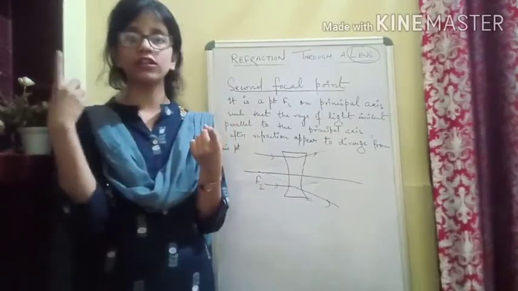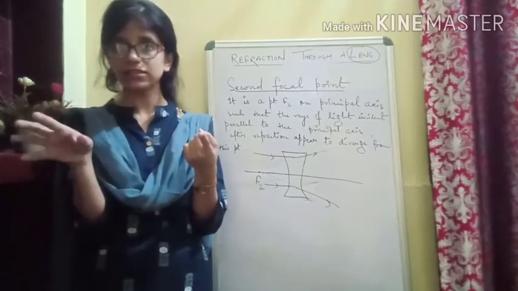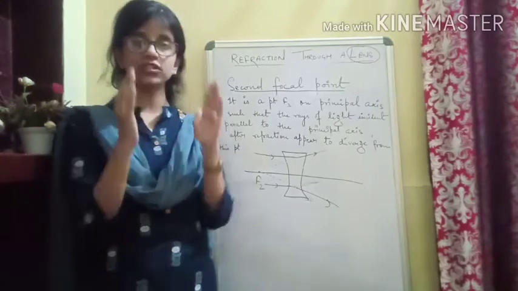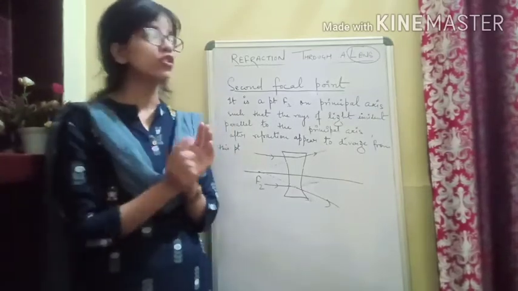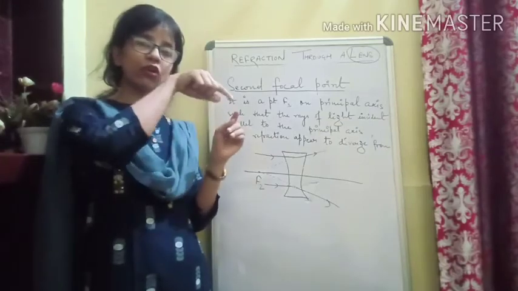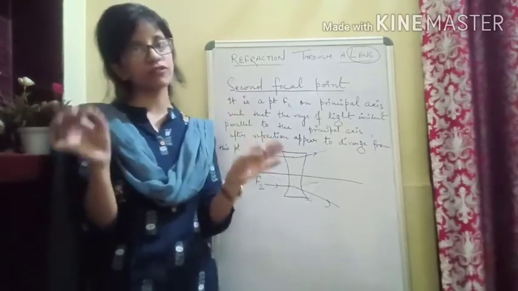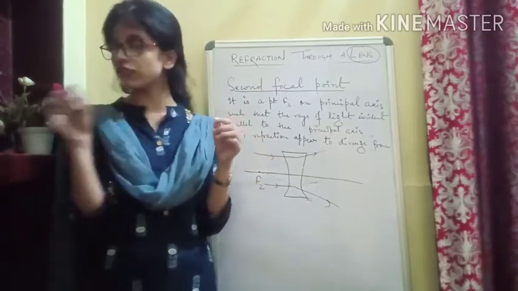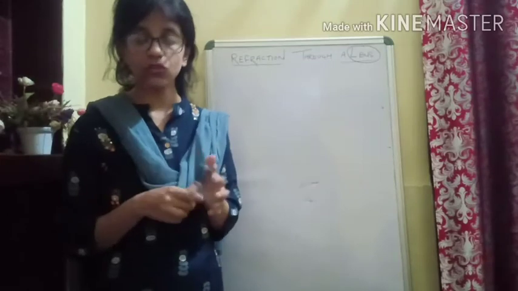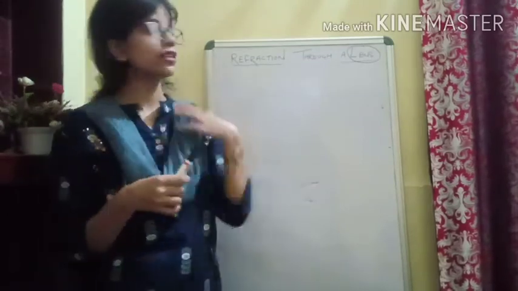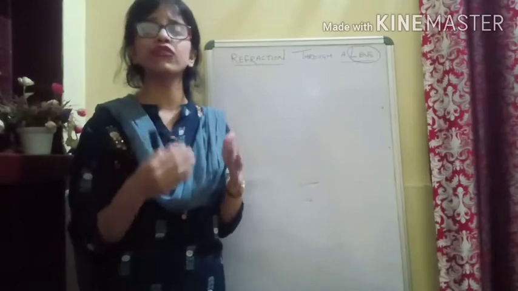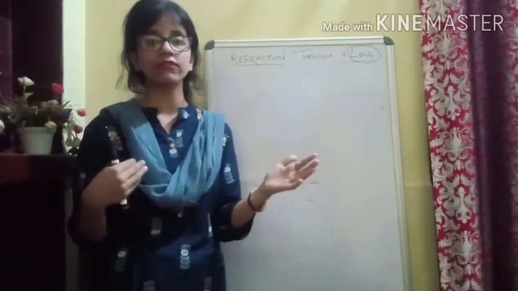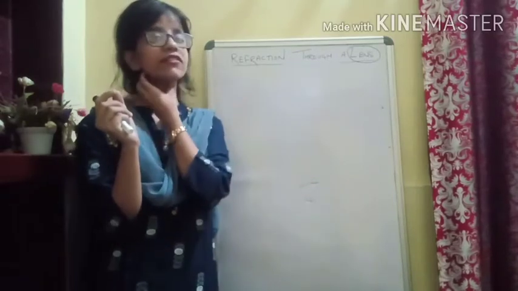Just recall with me: do we know what a principal axis is? Do we know that there will be two centers of curvature, as the lens is bounded by two curved surfaces? The curved surfaces will be a part of a hollow sphere, and then there will be two centers of curvature. Since there are two centers of curvature, there will be two radii of curvature. We have seen the optical center also, and then we have seen that there will be two focal points, the first focal point and the second focal point, for both the convex lens and the concave lens. Just a slight change in the definition, but you need to see it.